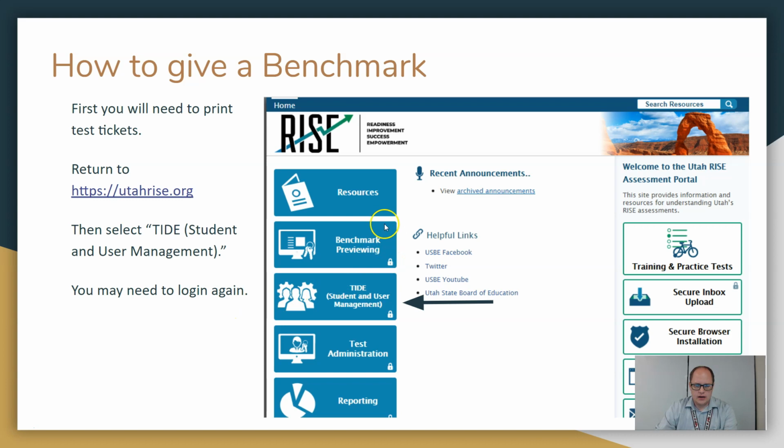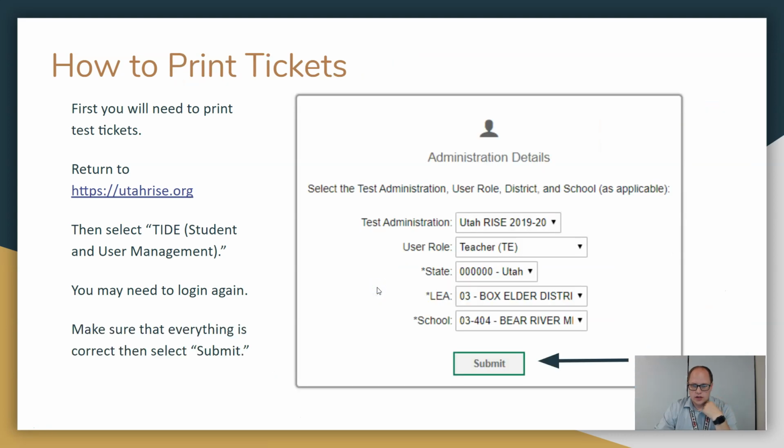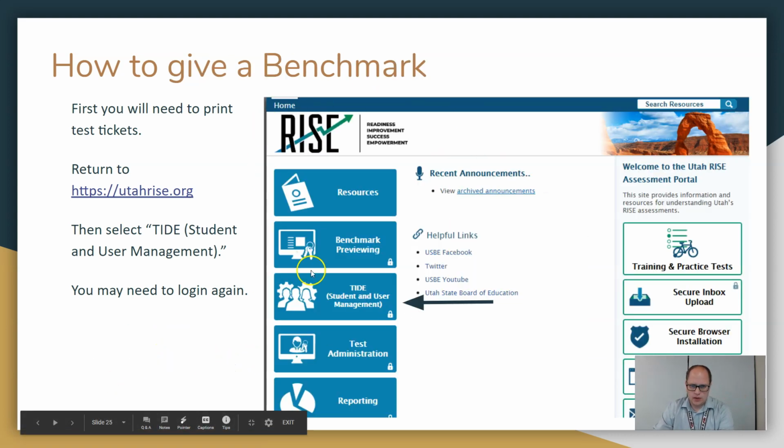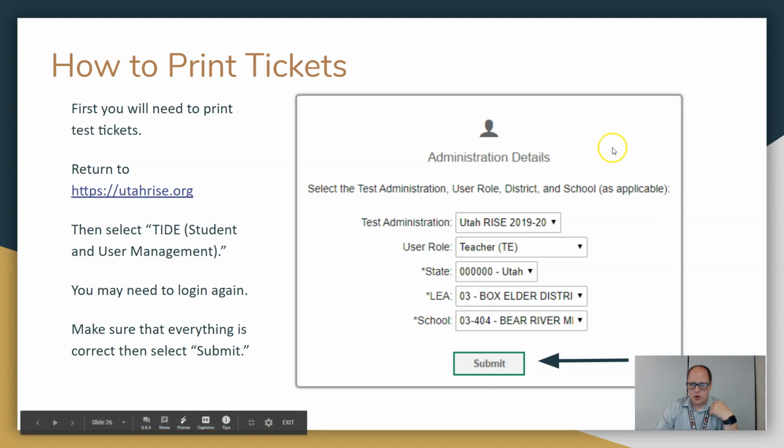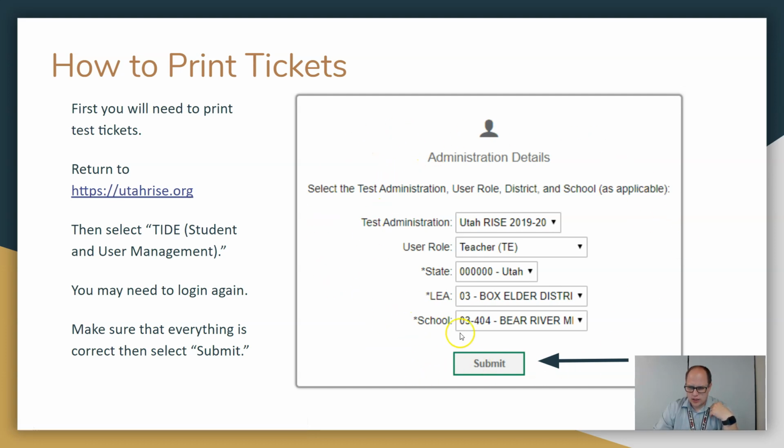This time we're picking TIDE Student and User Management. That's where we print off tickets. So you click on that. Remember, we had to return back to the main website, right? So you go back to the main website, click on TIDE, and make sure the roles are selected.